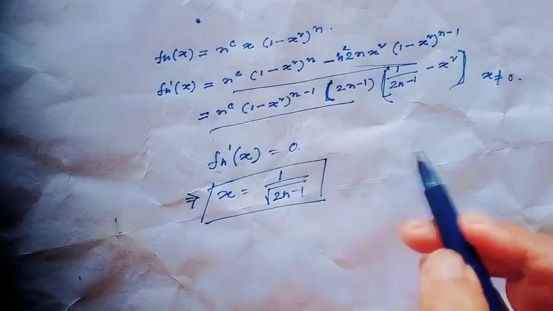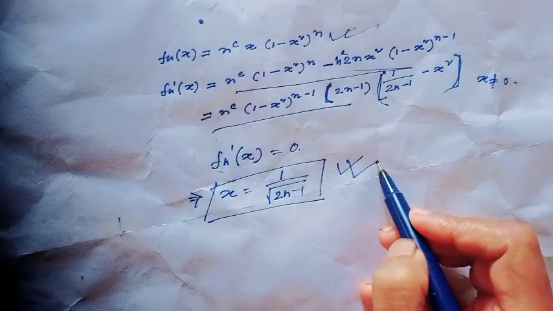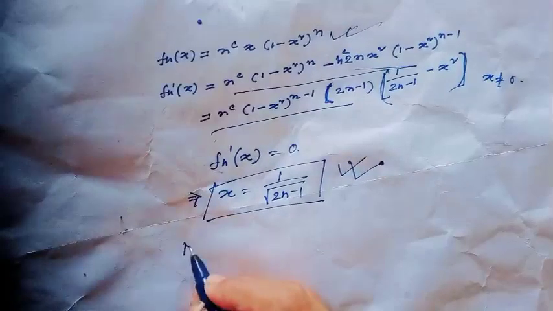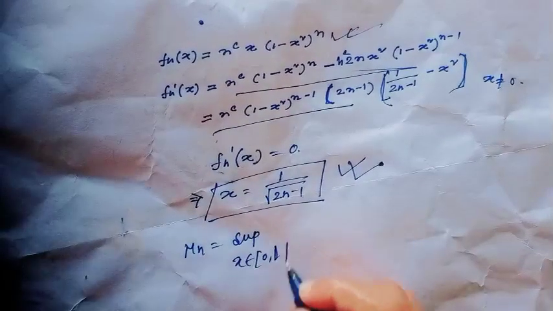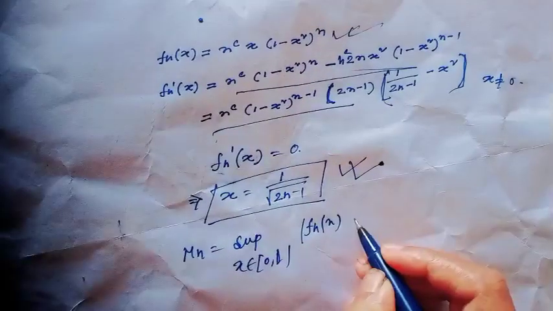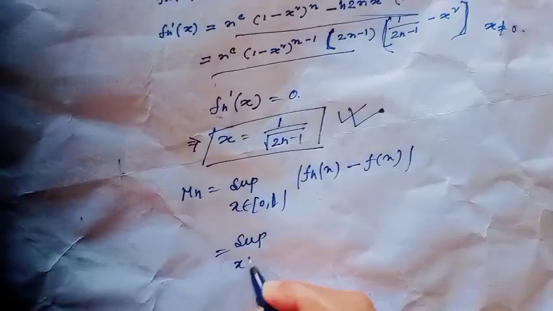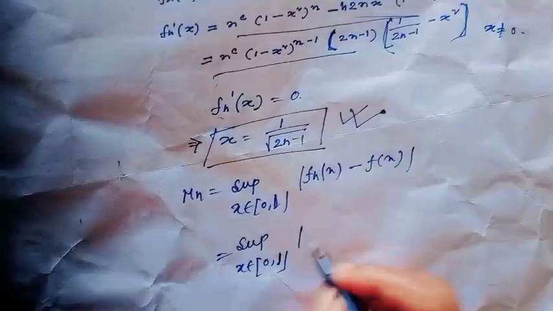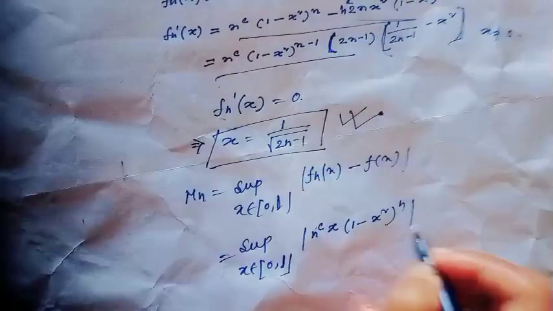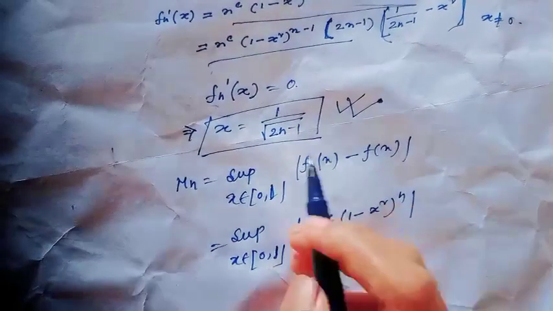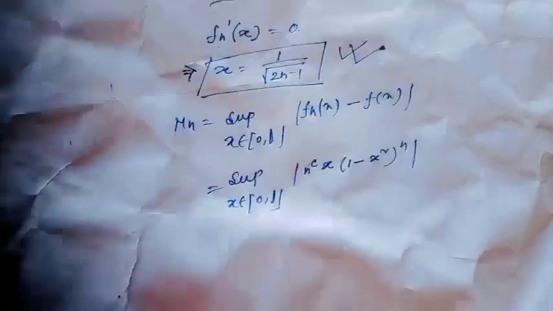Now, since this sequence of functions has a maximum at this point, we have to check Mn. Mn means the supremum over x in the closed interval [0,1] of |f_n(x) - f(x)|, and obviously the value of f(x) is 0, so this value would be the supremum over x in [0,1] of f_n(x), meaning n^c x (1 - x^2)^n. Okay. Now since this sequence of functions has a maximum at this point, just put the value.